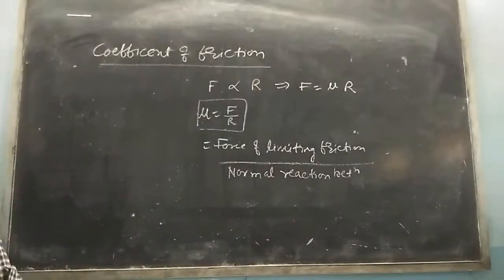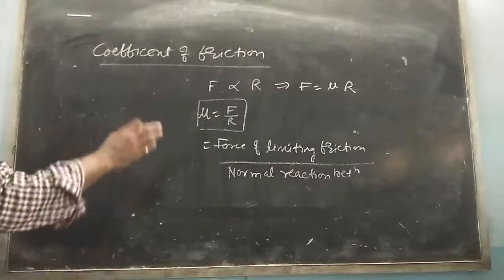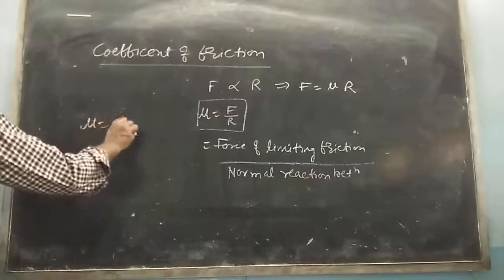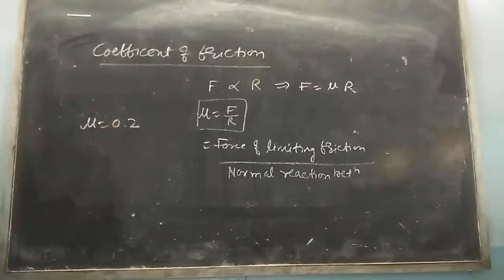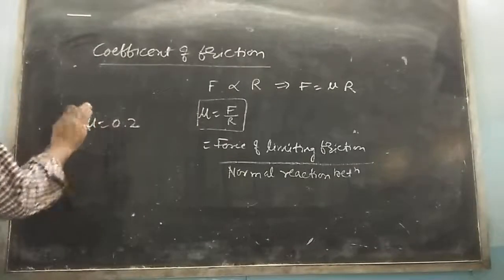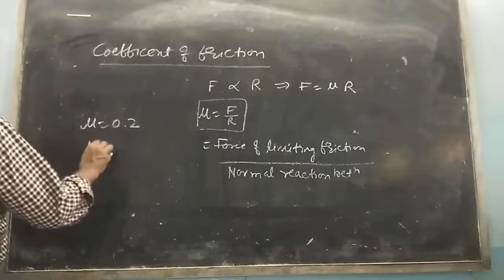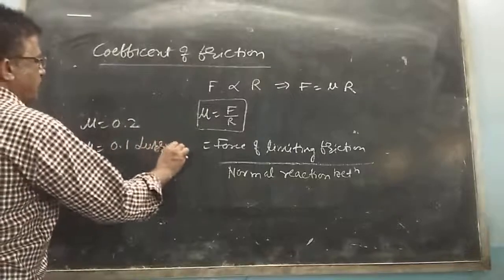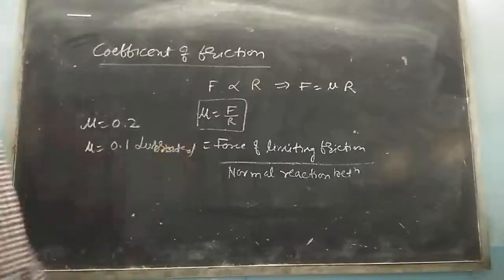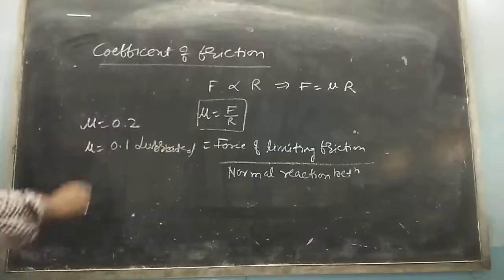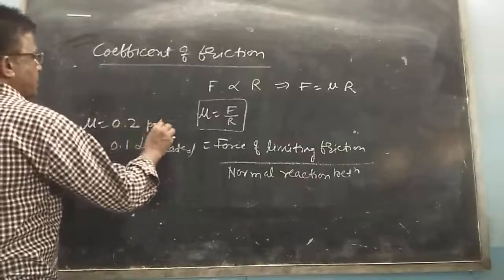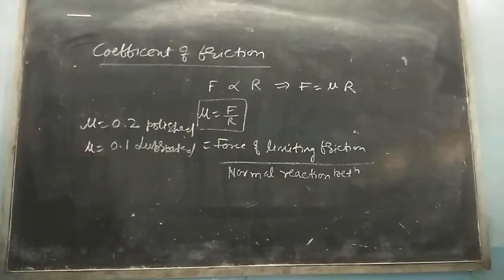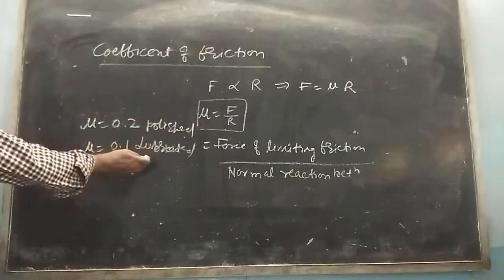For example, when two polished metal surfaces are in contact, mu is equal to only 0.2. When these surfaces are lubricated, mu is equal to 0.1.